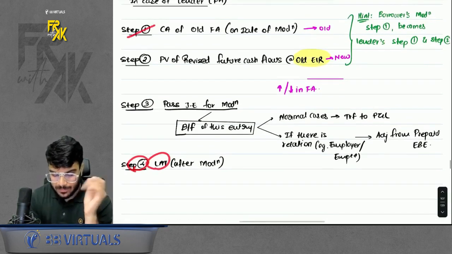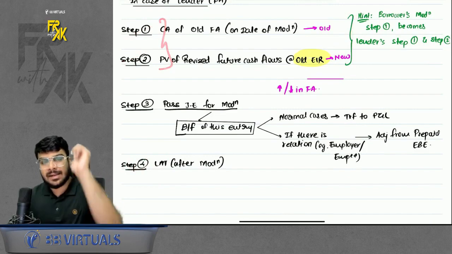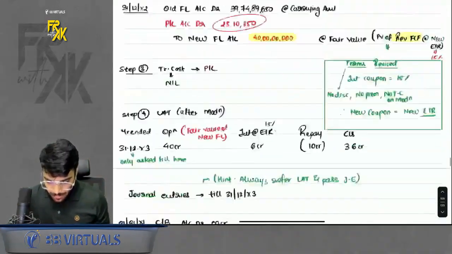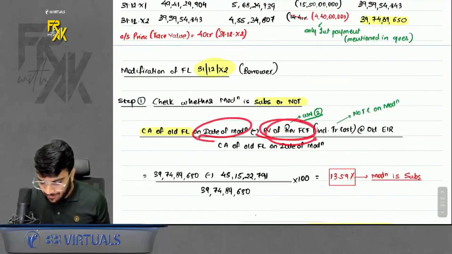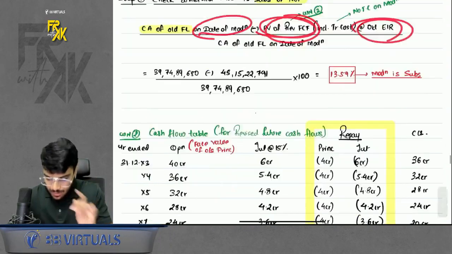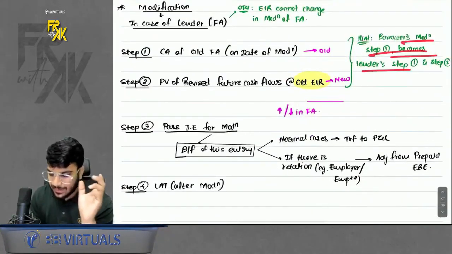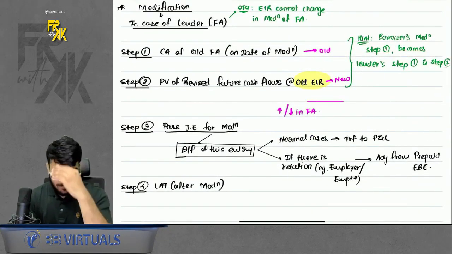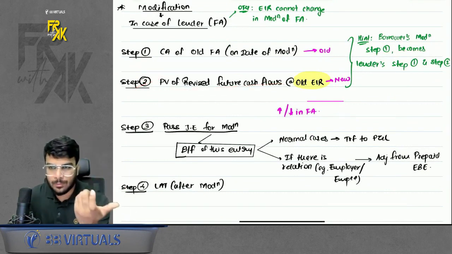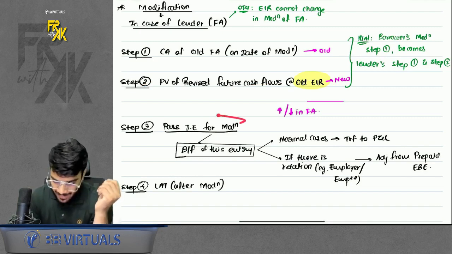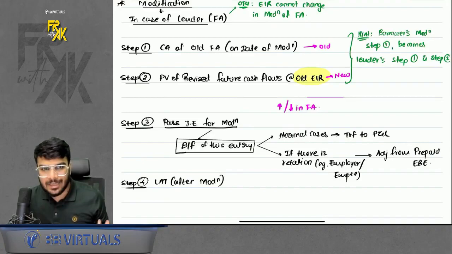So how to remember the steps? Can I say steps 1 and 2 resemble step 1 of the borrower? In case of the borrower, remember we used to find the carrying amount of the old financial liability and the present value of revised FCF at old EIR. The same is the case with the lender. So the borrower's step number 1 becomes the lender's steps number 1 and 2. Here we find in step 1 the carrying amount of the old financial asset, and in step 2 the present value of revised FCF at the old EIR only. Then pass the entry and then prepare the LAT. These are the basic steps for modification in case of the lender.